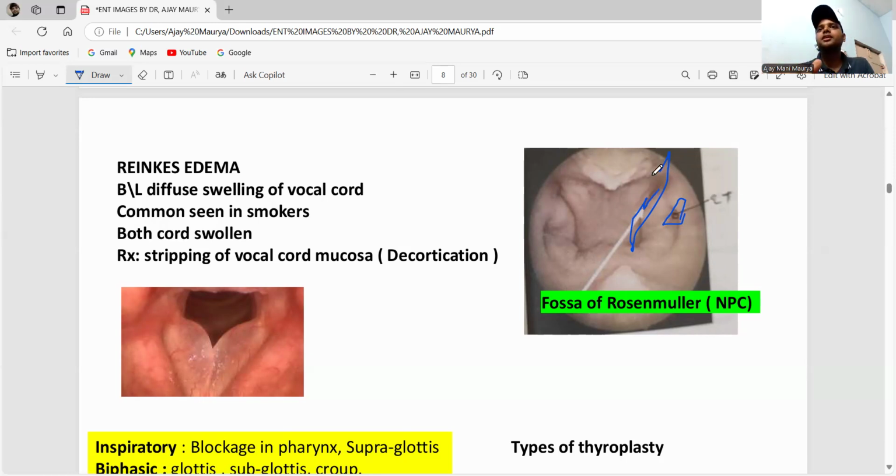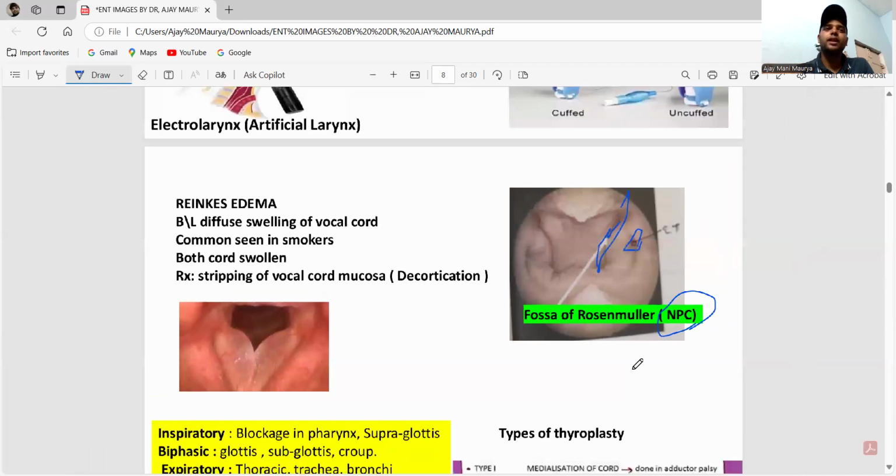Before, they asked this one, they just marked like this, and they asked what disease is common here. It is the fossa of Rosenmüller, the most common site for nasopharyngeal carcinoma. Okay, please don't make mistakes. Next one, guys.